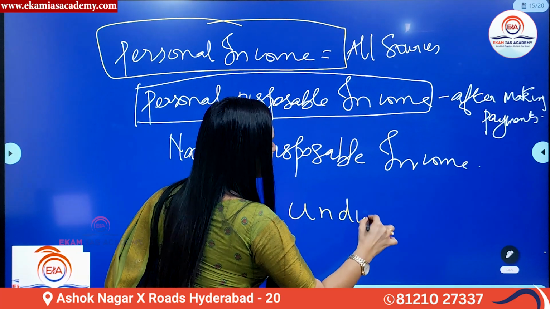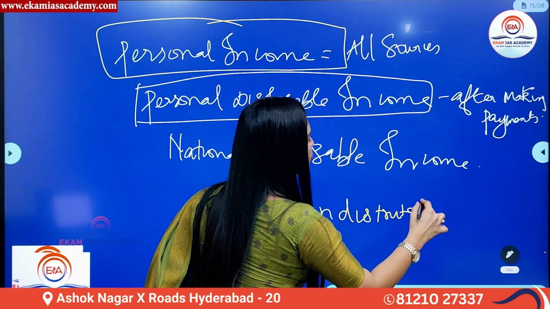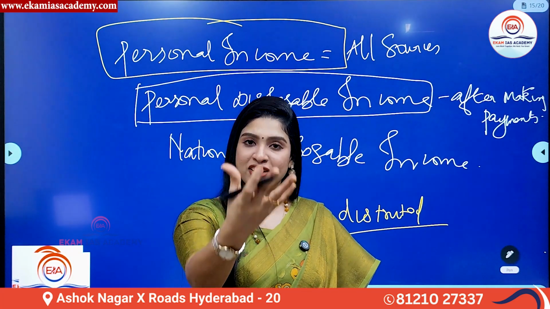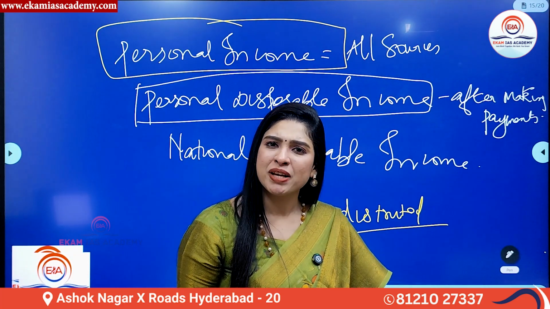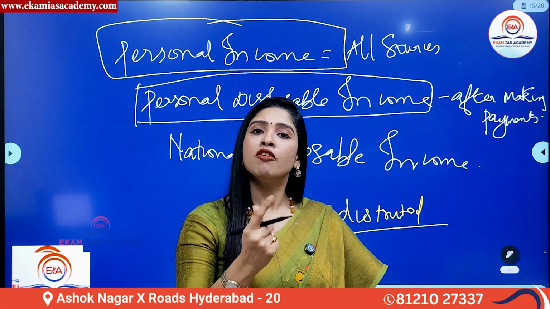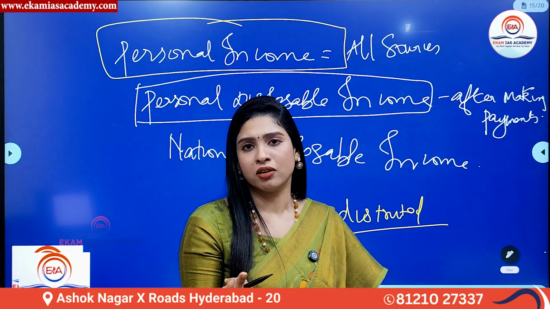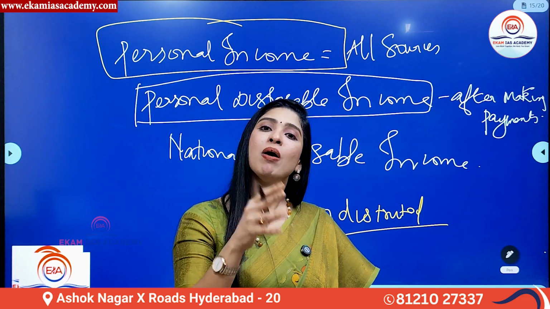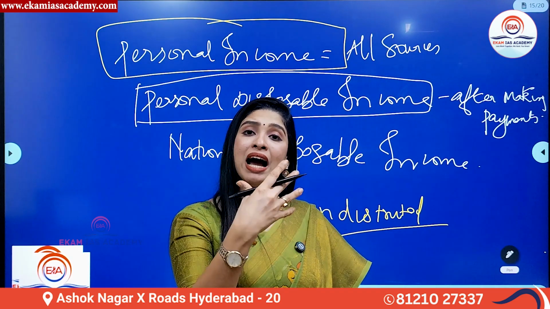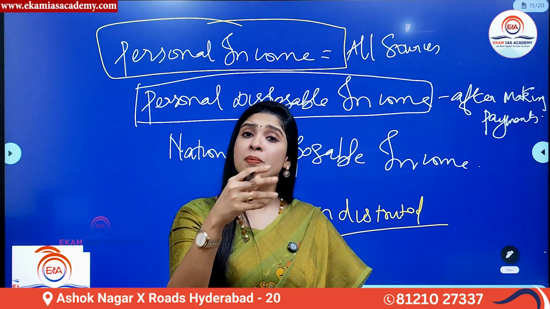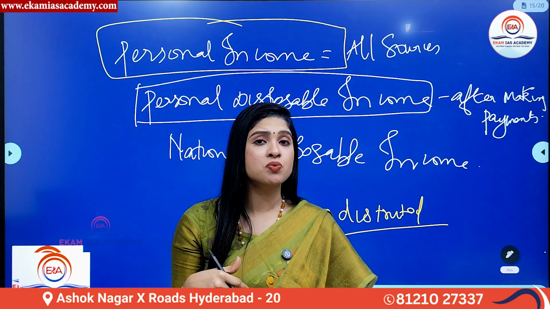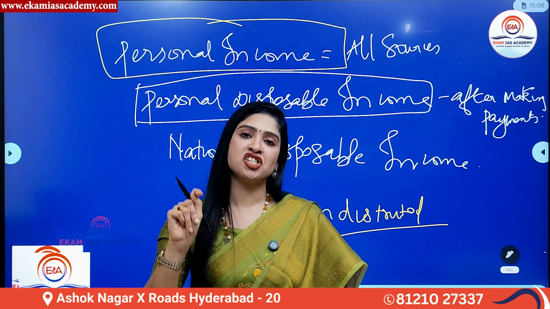Undistributed profits means the profits that are not distributed to the shareholders. For example, I am investing, let's say, 50 lakh rupees in your company, because we wanted 1 crore. You have 50 lakhs, and you're looking for somebody to invest the other 50 lakhs. So now I have a share in your company, and I'm investing 50 lakhs there. As a shareholder, I am supposed to receive a profit. And that profit is called dividends, because it is share profit.